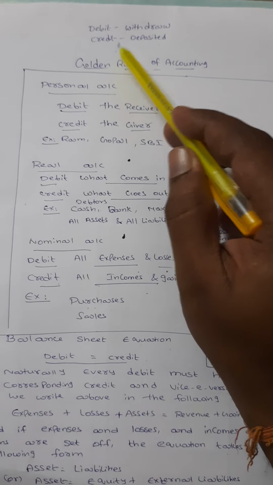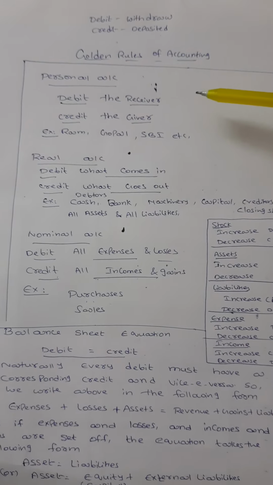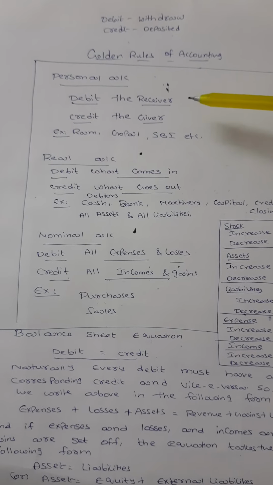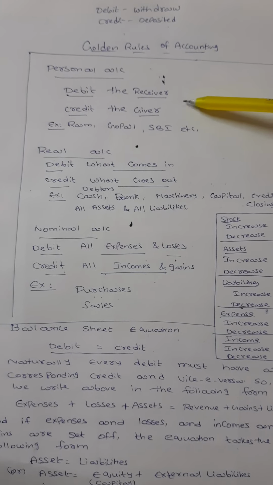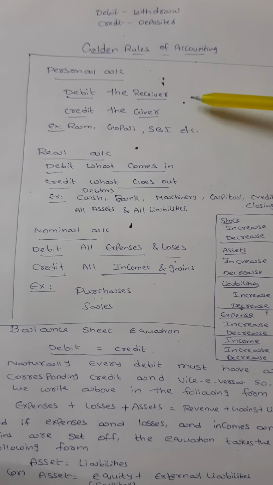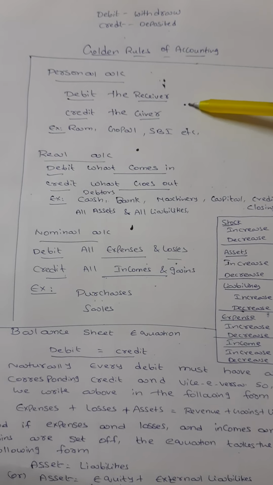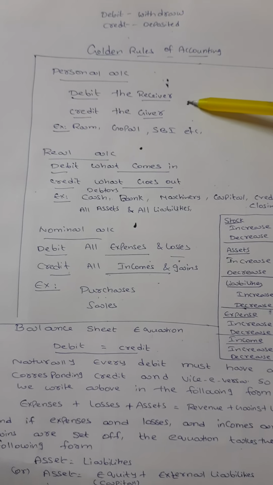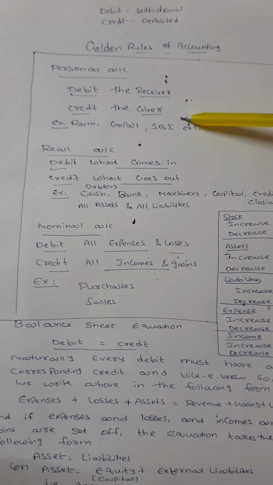So first of all, you check the accounting format. What are the rules of accounts? First one, personal account: debit the receiver, credit the giver. That means whatever we are receiving should be debited, and whatever you are giving should be credited.